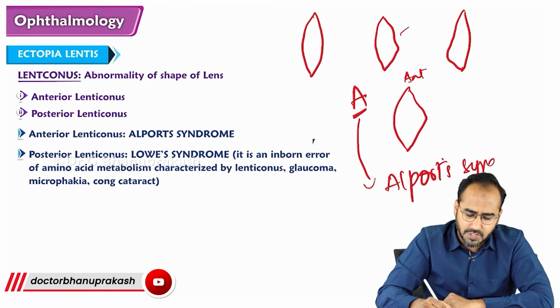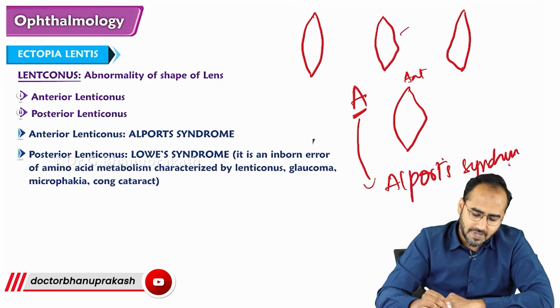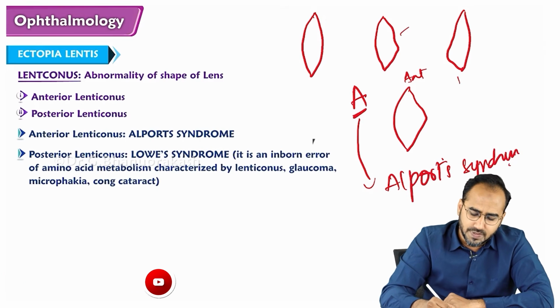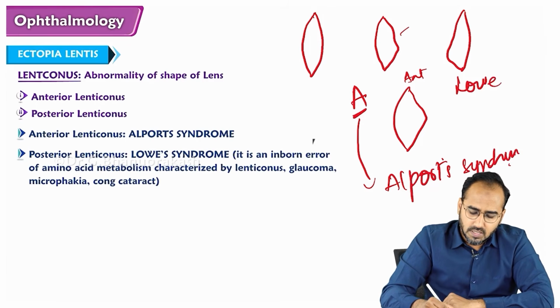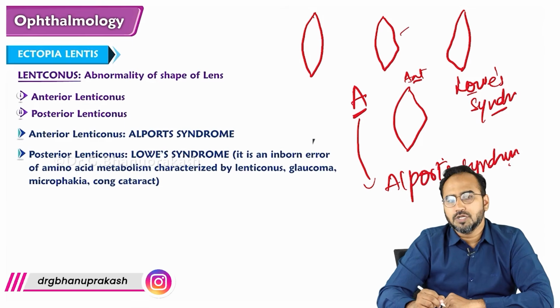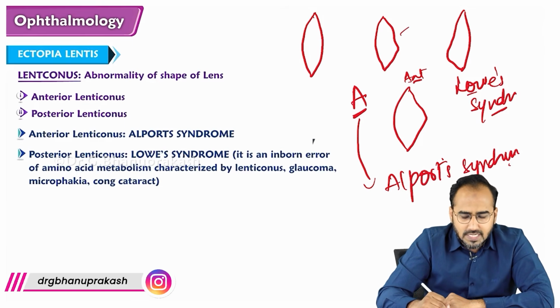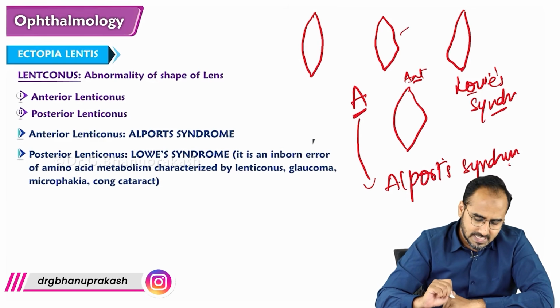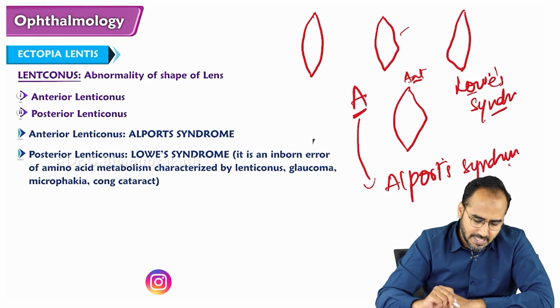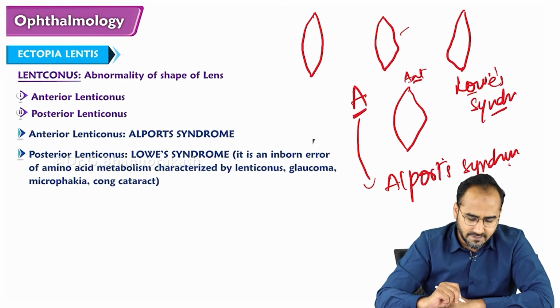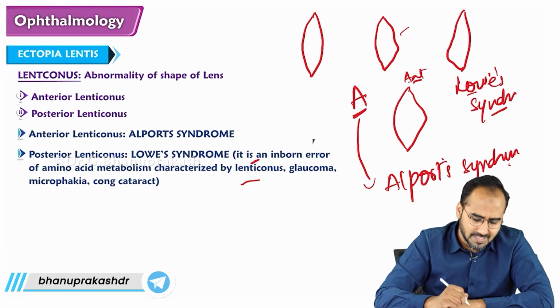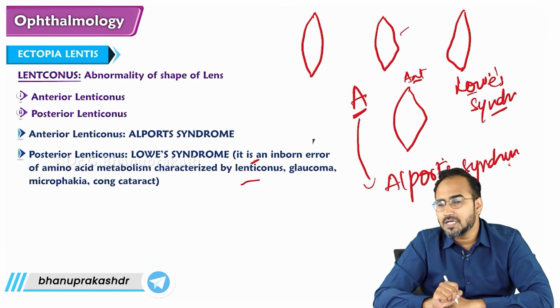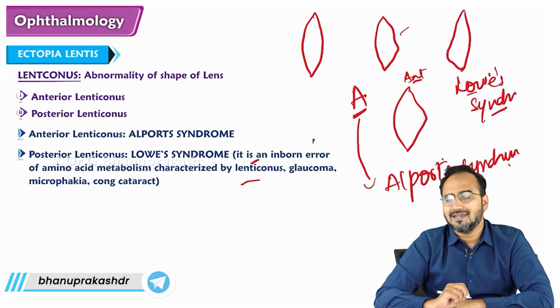In Alport syndrome you will see anterior lenticonus, whereas posterior lenticonus is seen in Lowe syndrome. Lowe syndrome is an inborn error of amino acid metabolism, characterized by lenticonus, microphakia and so on, but the important part is lenticonus. So, anterior lenticonus and posterior lenticonus.